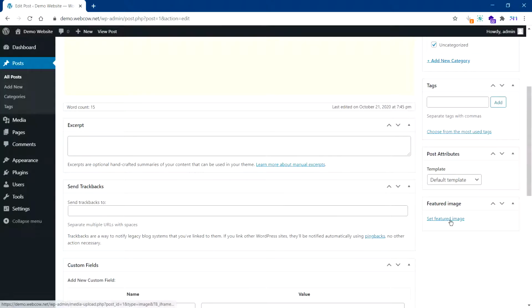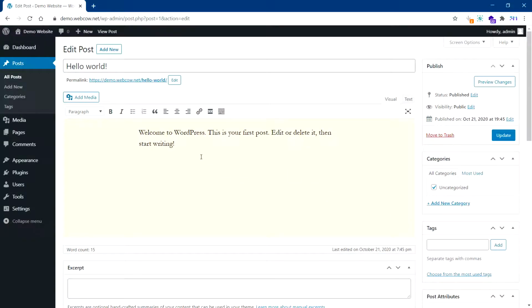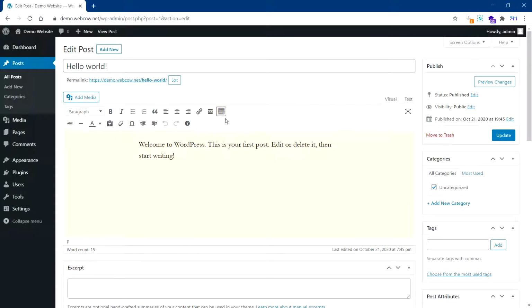You can have a featured image. This is the one that usually shows up when you create a grid layout or a list of your posts. This is the actual content. Right now, the WordPress editor itself is very simple and basic. So you can just have your text. You can add your links. You can add some extra content. If you click this one, you will see more options. You can add images and things like that as well. But depending on your theme, this will differ.